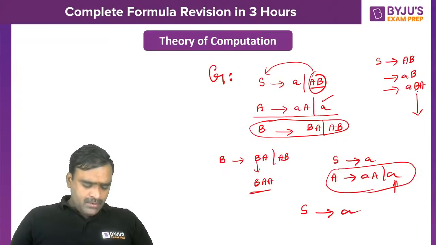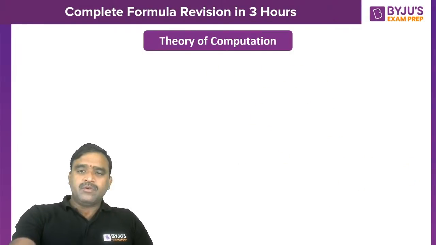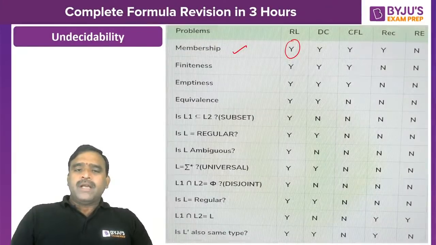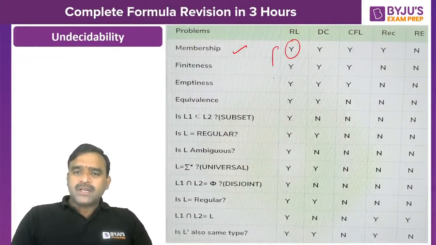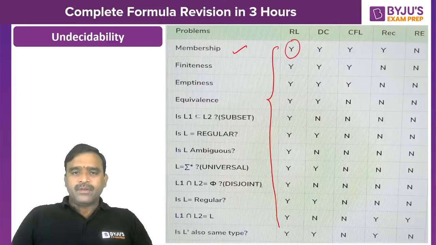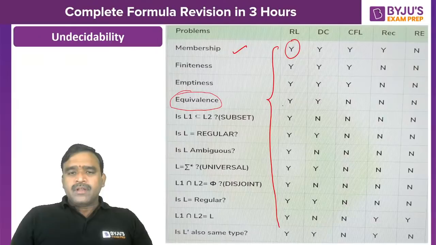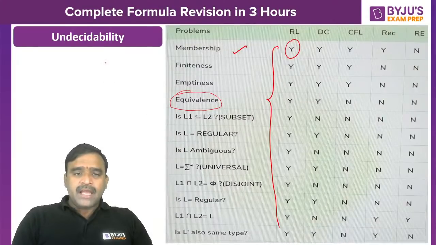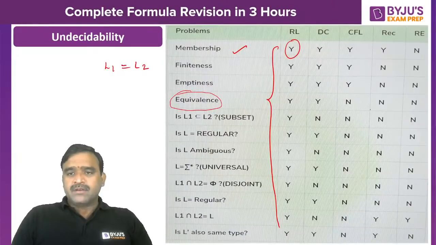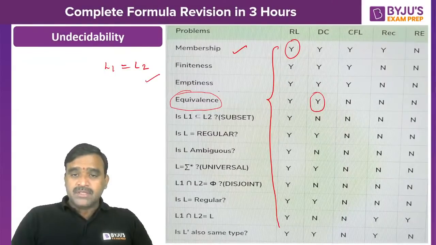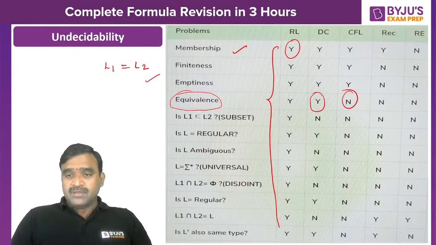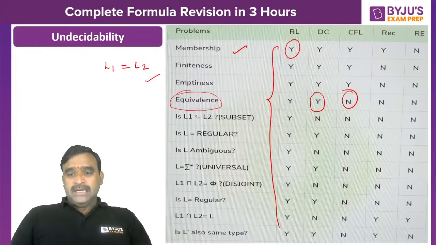Yes, Suhas, can you tell some few points about the undecidability table? Okay, good, definitely. So a few points: any question related to regular languages is decidable. For example, equivalence, in the sense of comparison: is language L1 equivalent to language L2, if both are context-free languages? In the case of DCFL, deterministic context-free, we can decide it, an algorithm is there, but in the case of context-free languages which are non-deterministic, that is undecidable.